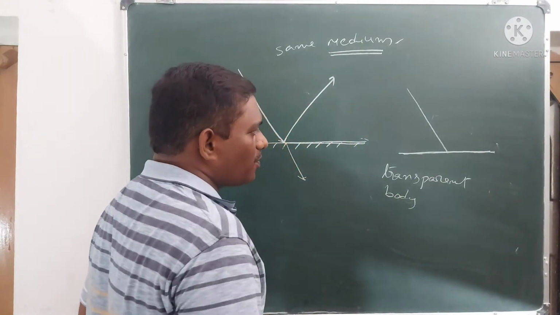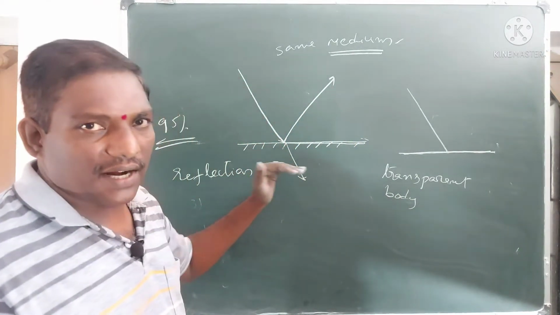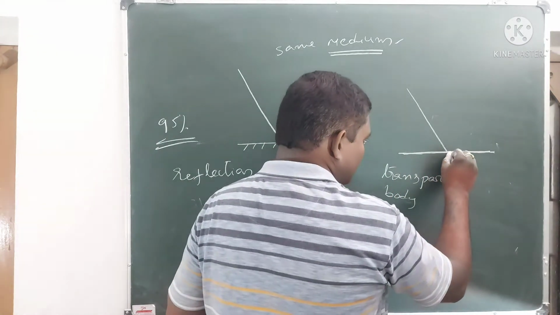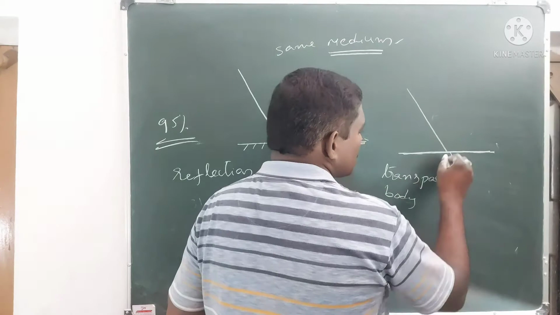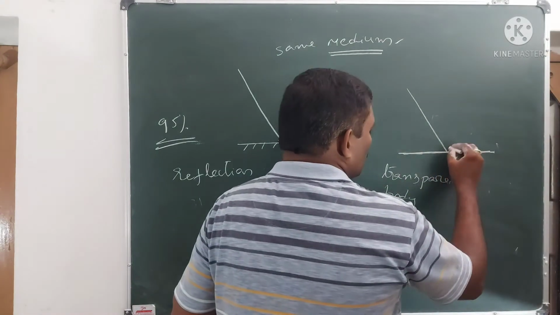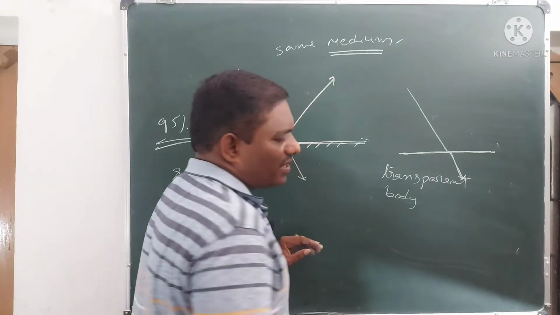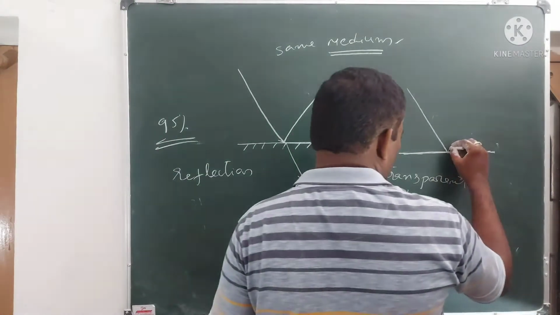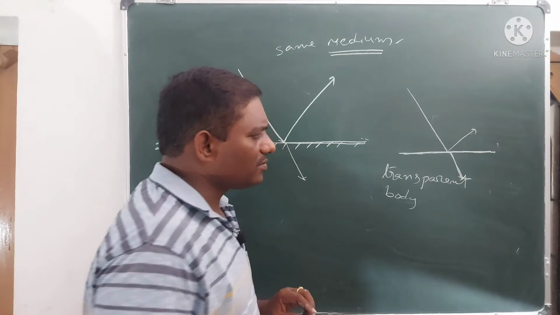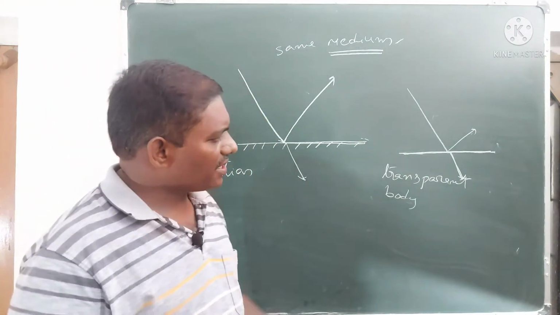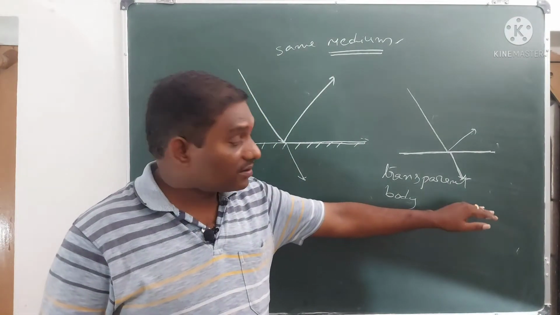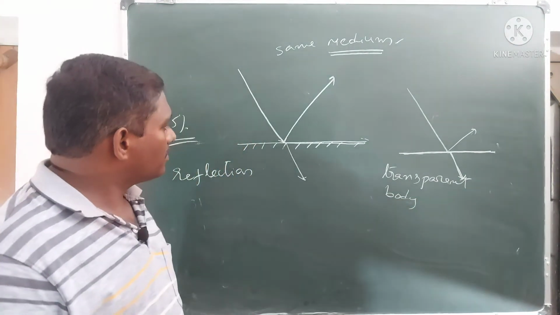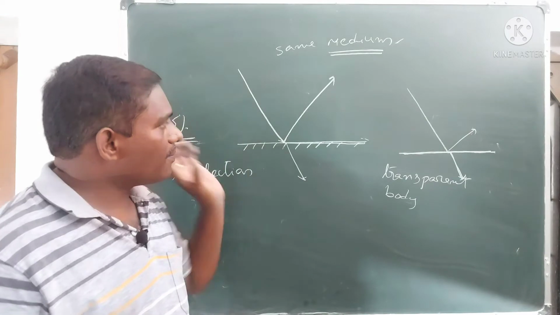In the case of a transparent body, most of the light rays travel through this surface and get into the other side of the surface. Only a very small percentage of light is coming back, that is reflected. Most of the light is entering into the other side. That is the property of transparent bodies. So this is the reflecting surface.